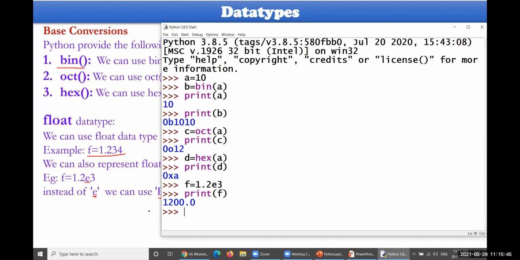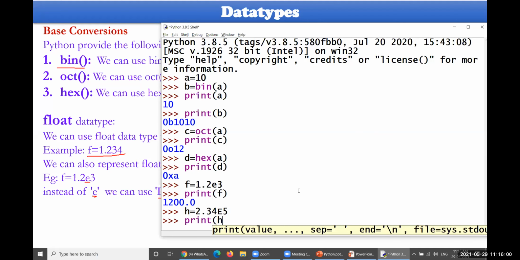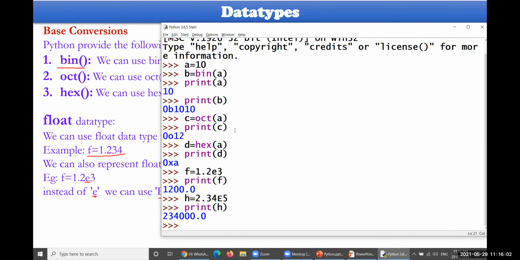Capital E can also be taken. So h equal to 2.34, capital E, let me say 4 or 5, whatever it may be. If you take this one and print h, it's also the same. So 5 digits must be there. If you have already specified some digits, they will be taken as they are, and the remaining will be filled with zeros.